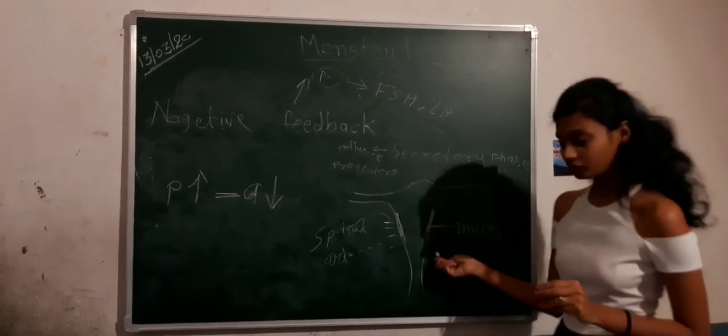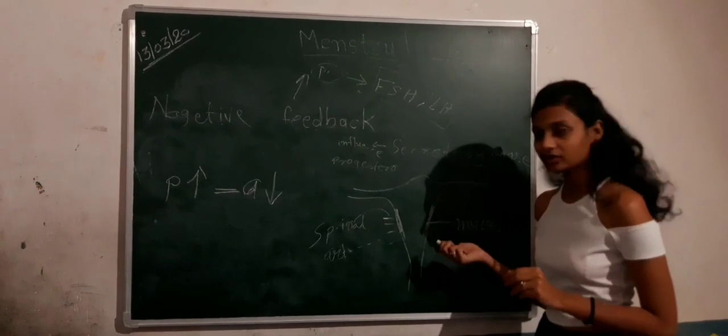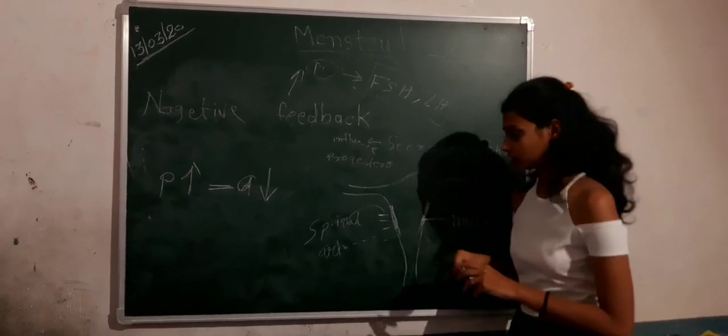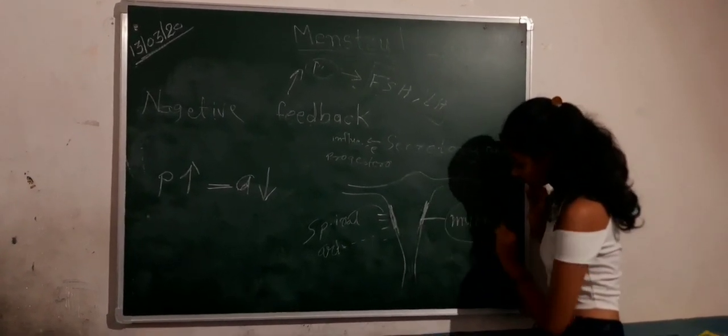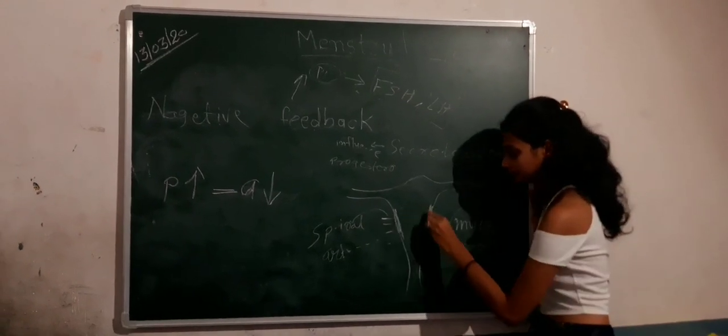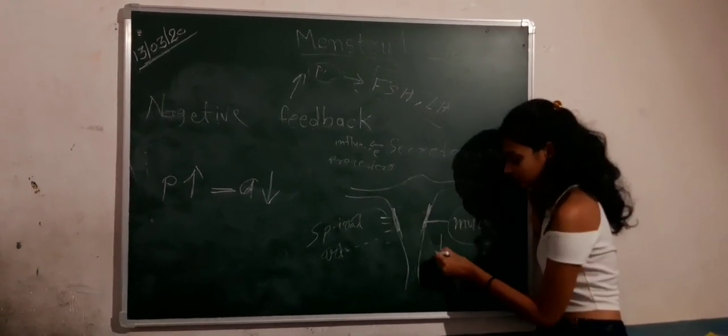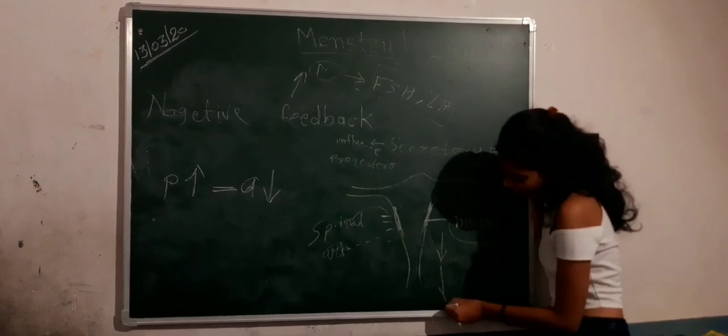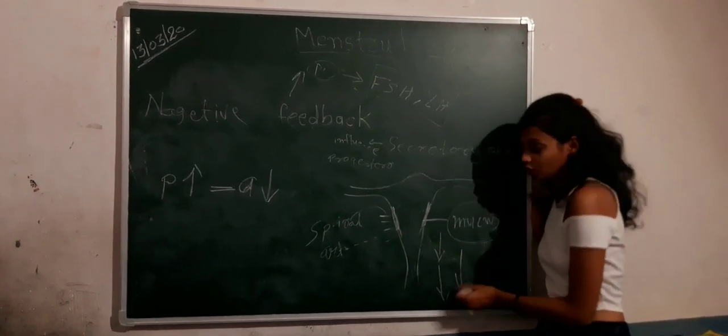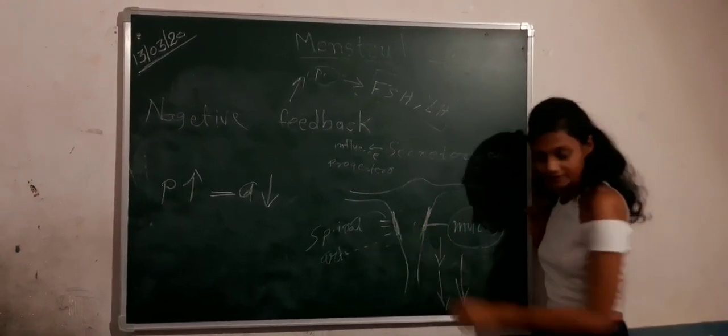Now, if fertilization does not occur, this mucus will thicken and will be less hospitable, less welcoming, or less acceptable towards the sperm coming inside it.